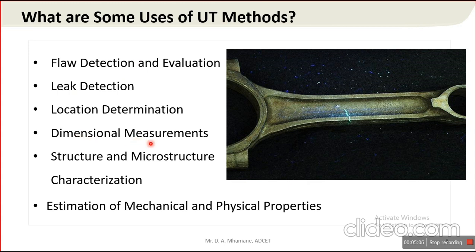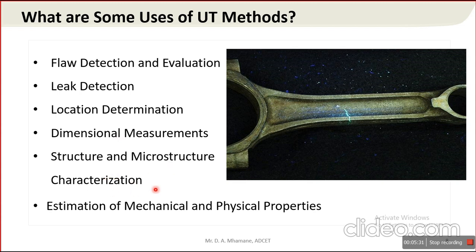Dimensional measurement. So thickness of a component, thickness of any coating which is on the component, or on the job, can be measured with the help of UT methods. Structure and microstructure characterization.